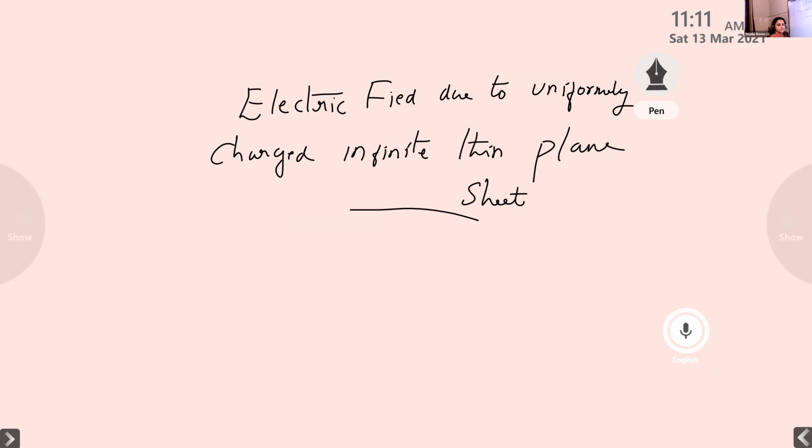In the first application, we discussed the electric field due to a uniformly charged infinite long straight conductor. Now in this derivation, instead of the long straight conductor, we replace it by an infinite thin plane sheet. Only that difference takes place here.